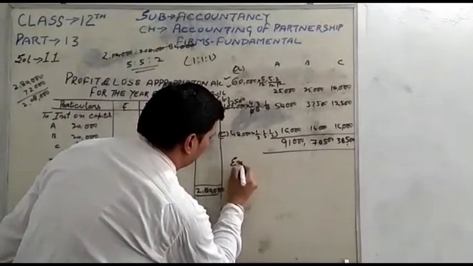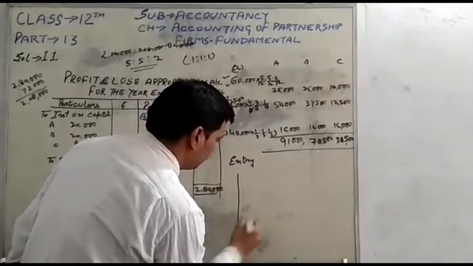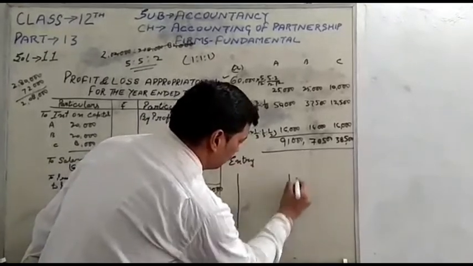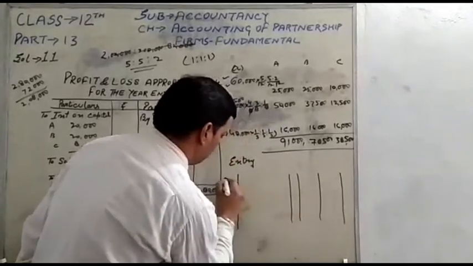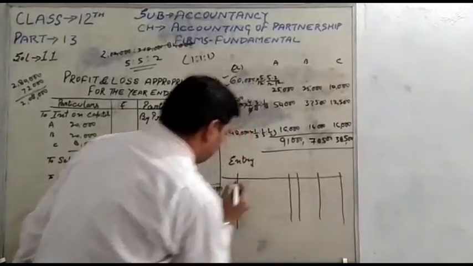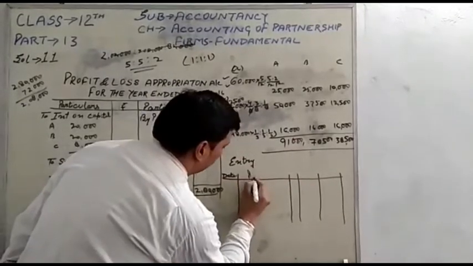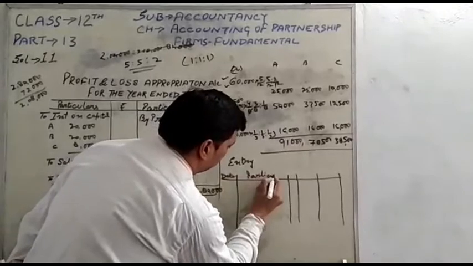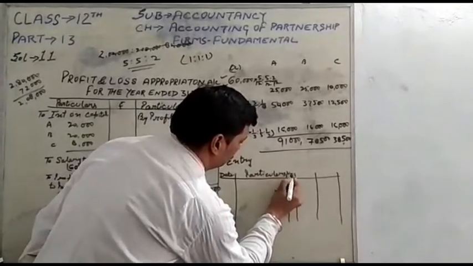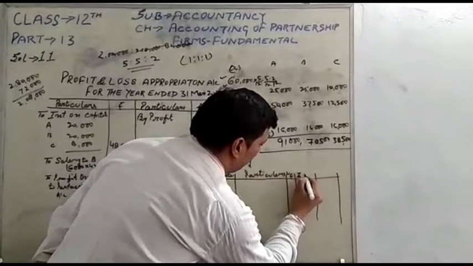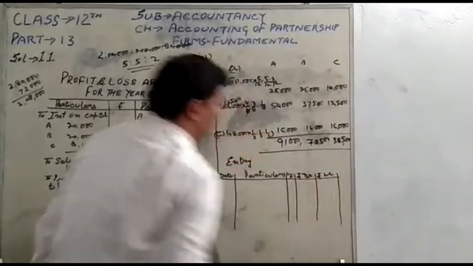So first we will draw the format of the journal entry: date, particulars, LF ledger folio, amount debit and amount credit.